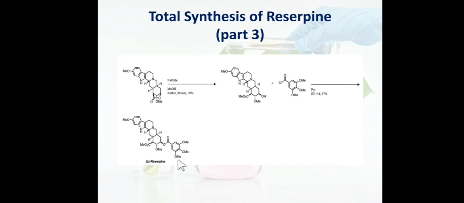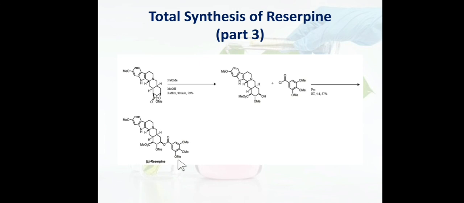So this is a very classical synthesis, and for master's students I will say you must learn many things from this reserpine synthesis by R.B. Woodward. So I request you guys to write the mechanism and the molecules on one page and submit it as an assignment.